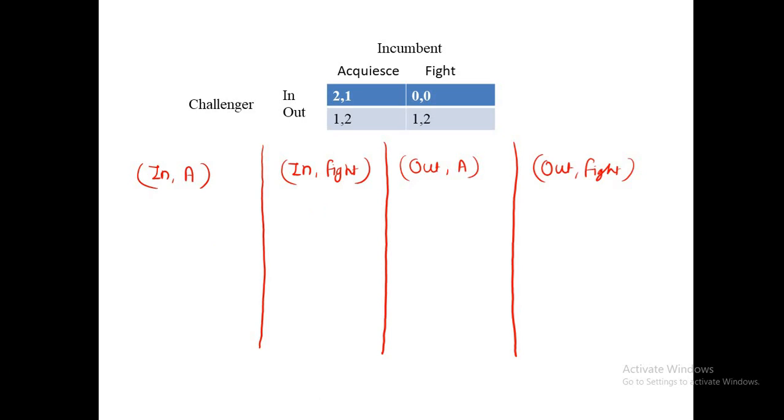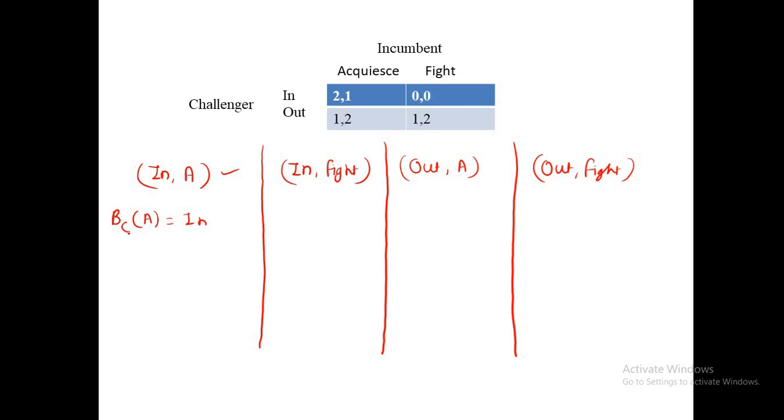We need to check whether a combination is an equilibrium or not. We know the method. If this in, accommodate is an equilibrium, we know the condition. What condition needs to be satisfied? The condition that needs to be satisfied is that B of C, A should be equal to N.